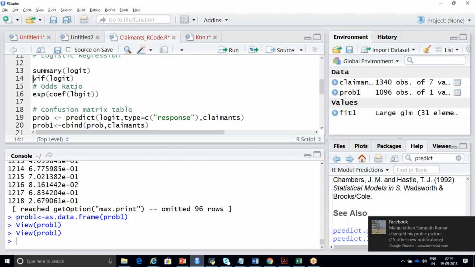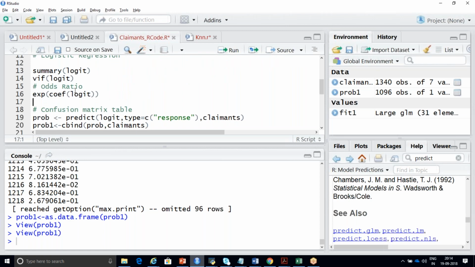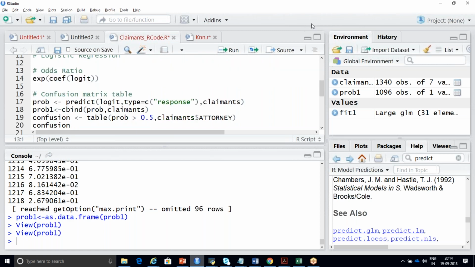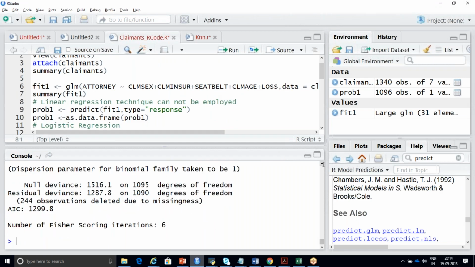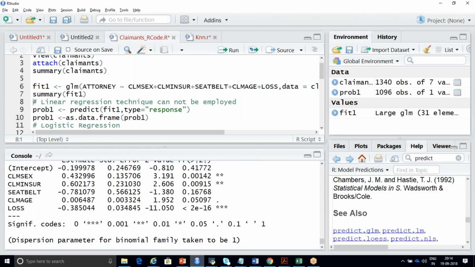Before that, let me explain this part. As I told you, beta naught, beta 1, those are not your original values. Those are your log values. So these are nothing but your log values. I want to get original values by taking the exponential of these coefficients. In order to do that, there is a function called exp.